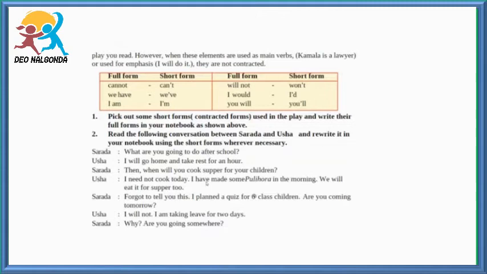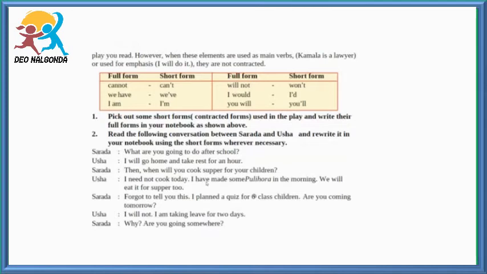Coming to the box, here it is given. In this box, they have given full forms and short forms. You can see the example of cannot. They have removed n and o, and put an apostrophe instead of n and o and make it shorter. It becomes can't. That means cannot. We can call it also cannot.